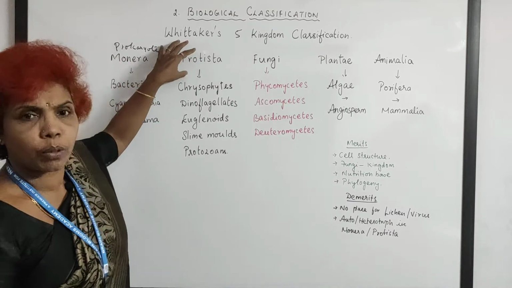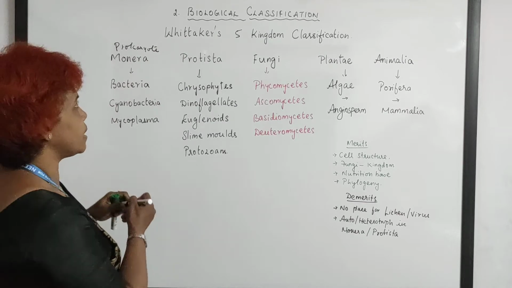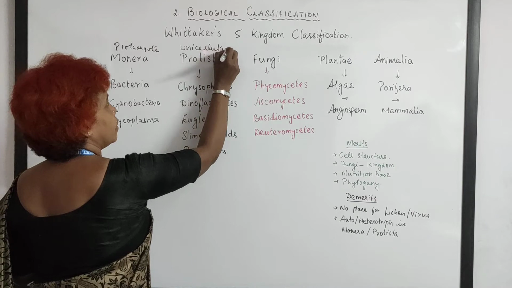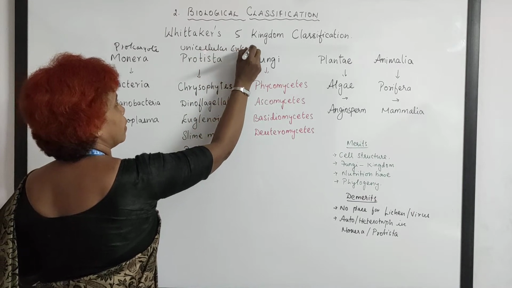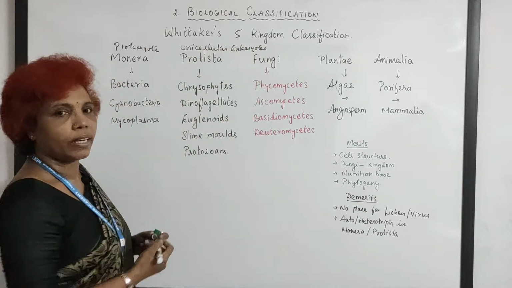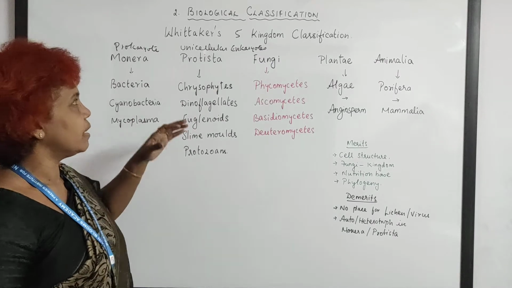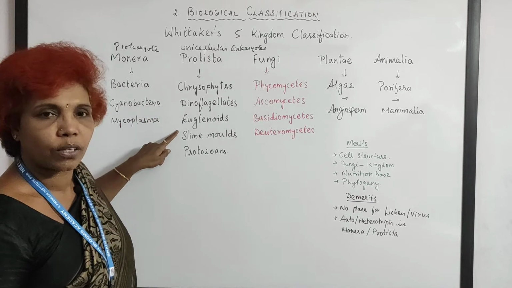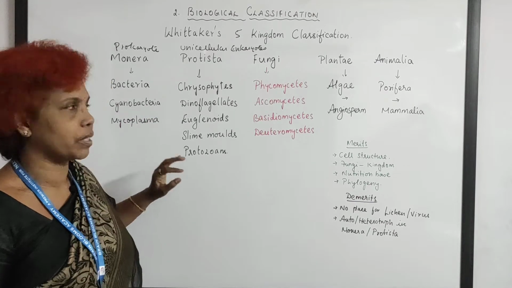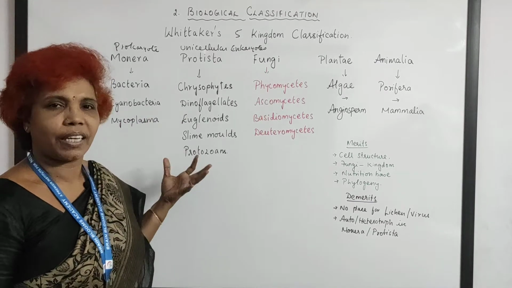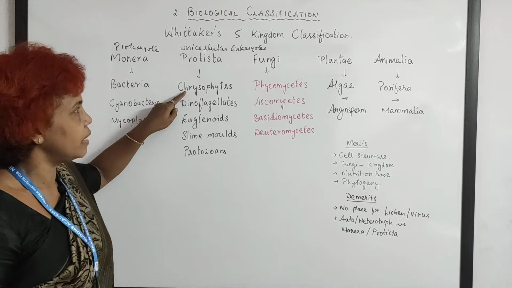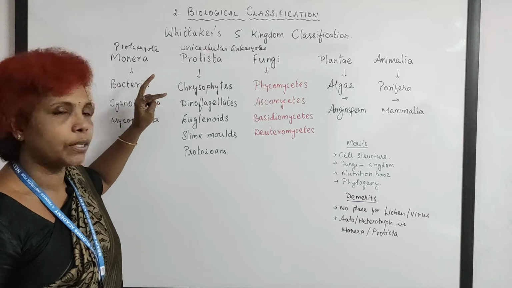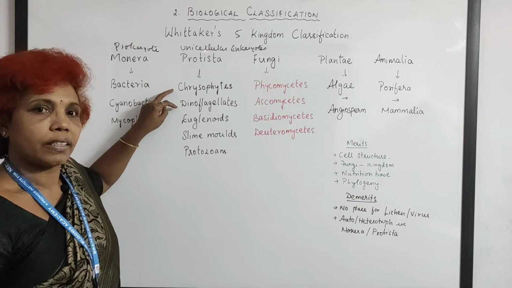When you talk about Protista, Protista is unicellular eukaryotes. Here it has got chrysophytes, dinoflagellates, euglenoids, slime molds and protozoans. This is a combination of variety. Look here, the chrysophyta, dinoflagellates. Previously it was under algae, thallophyta.